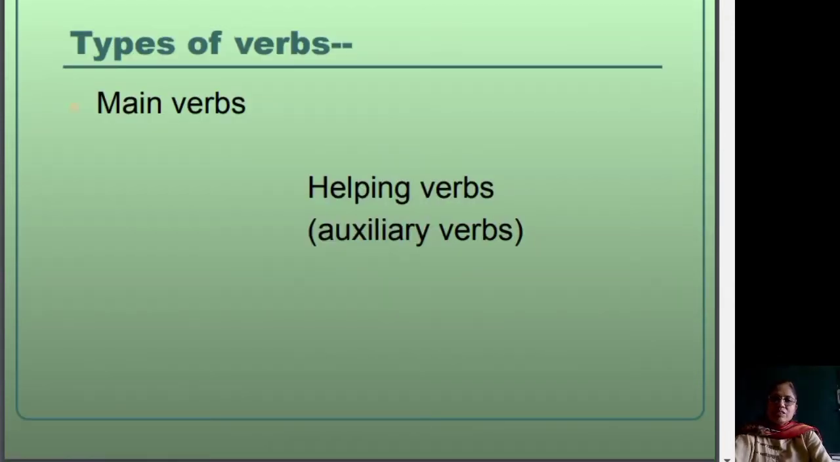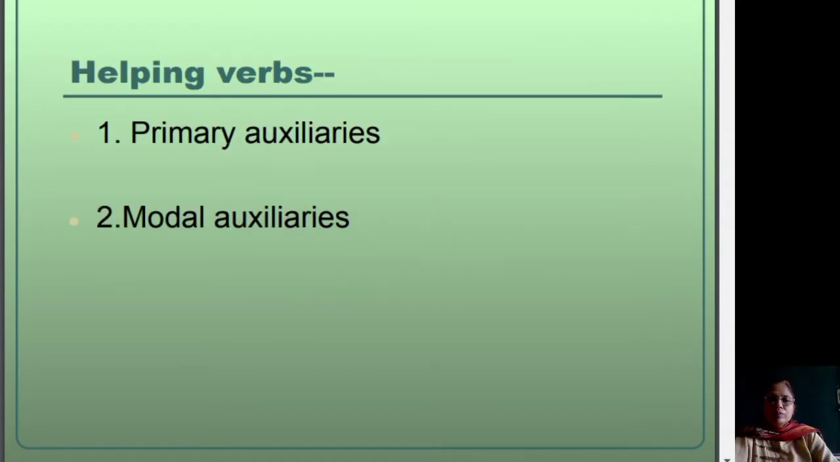Let us now understand the types of verbs. Verbs can mainly be divided into main verbs and helping verbs. Helping verbs are also known as auxiliary verbs. Auxiliary verbs are also of two types. The first one is called the primary auxiliary verb, and the second one the modal auxiliary verb. So primary auxiliaries and modal auxiliaries.